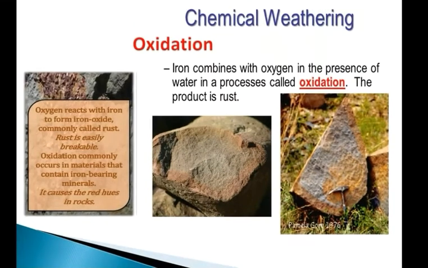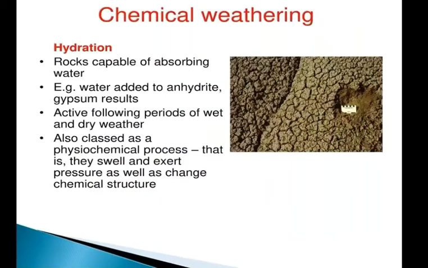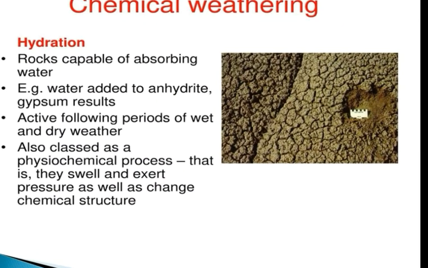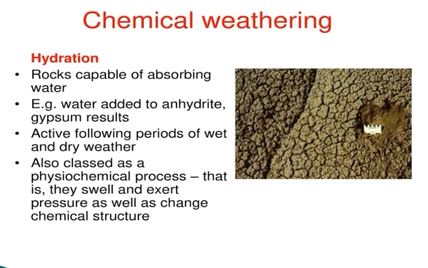So these kinds of weathering can create some rust. So this is the oxidation. The next process of chemical weathering is hydration. Rocks capable of absorbing water.